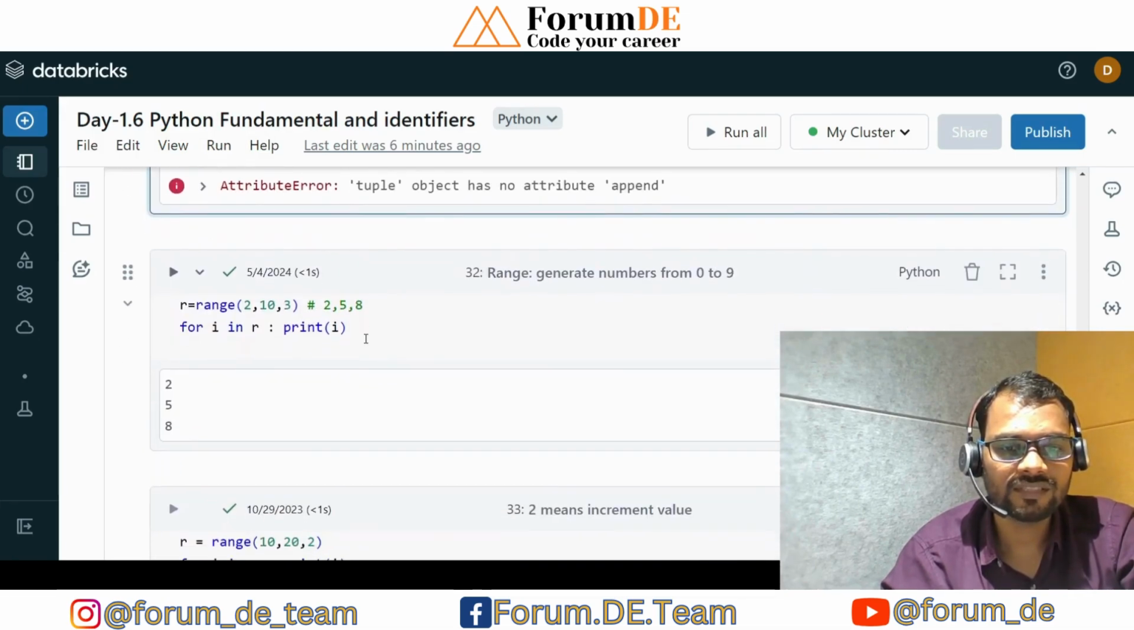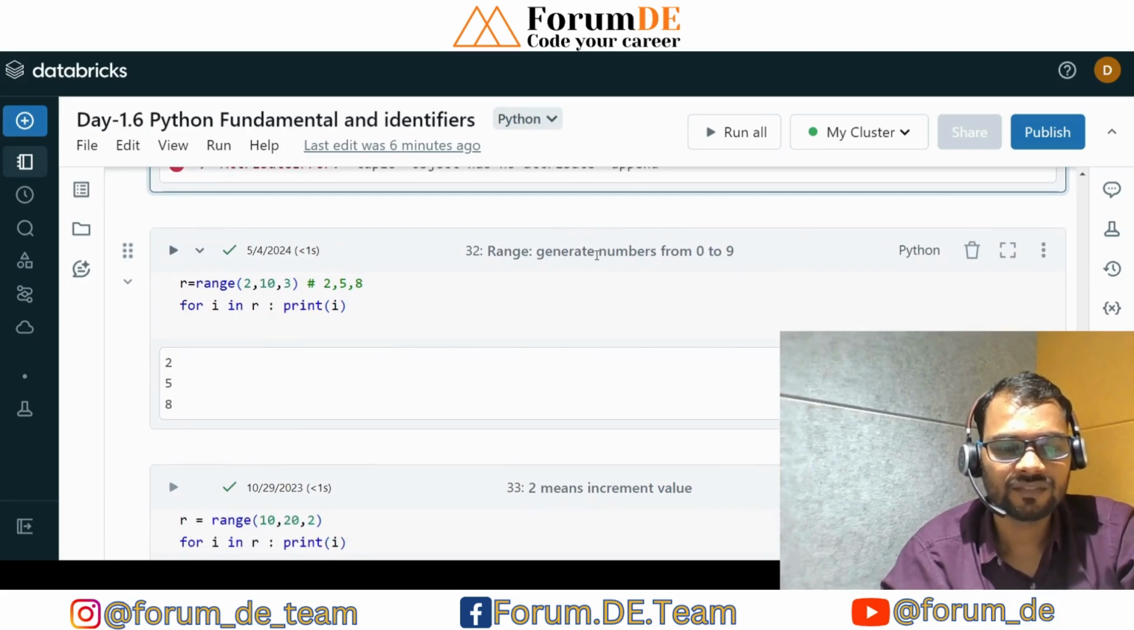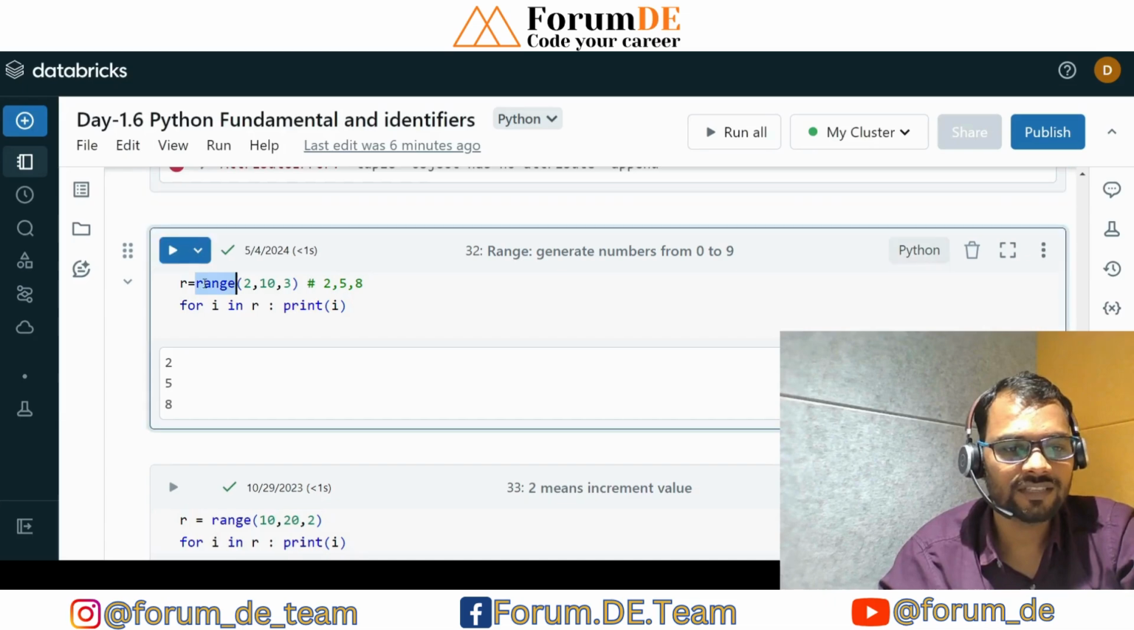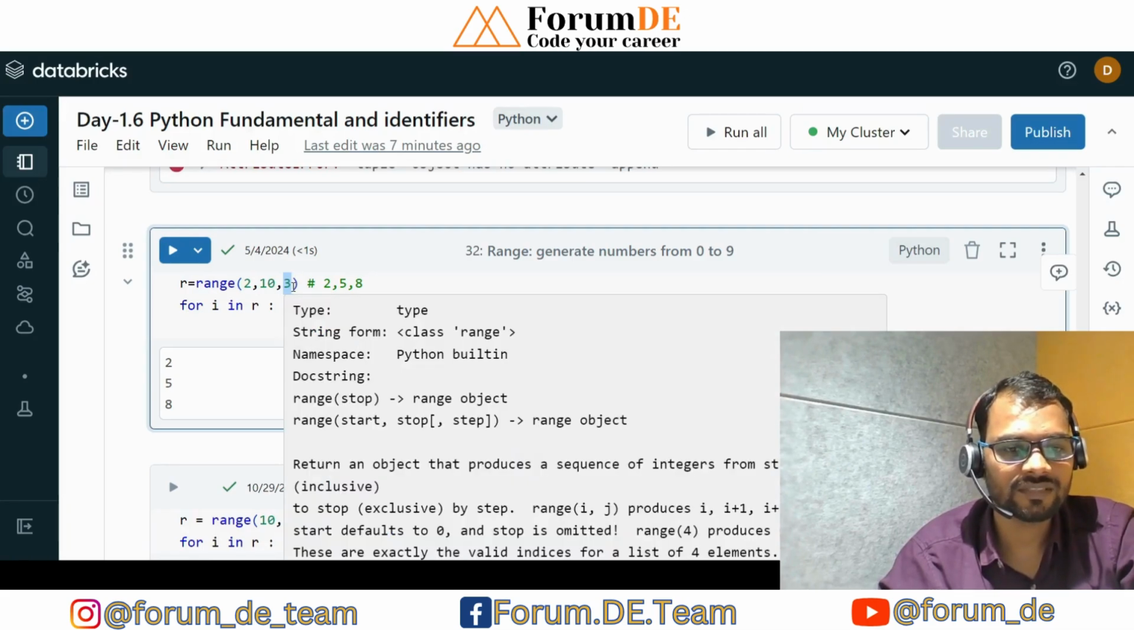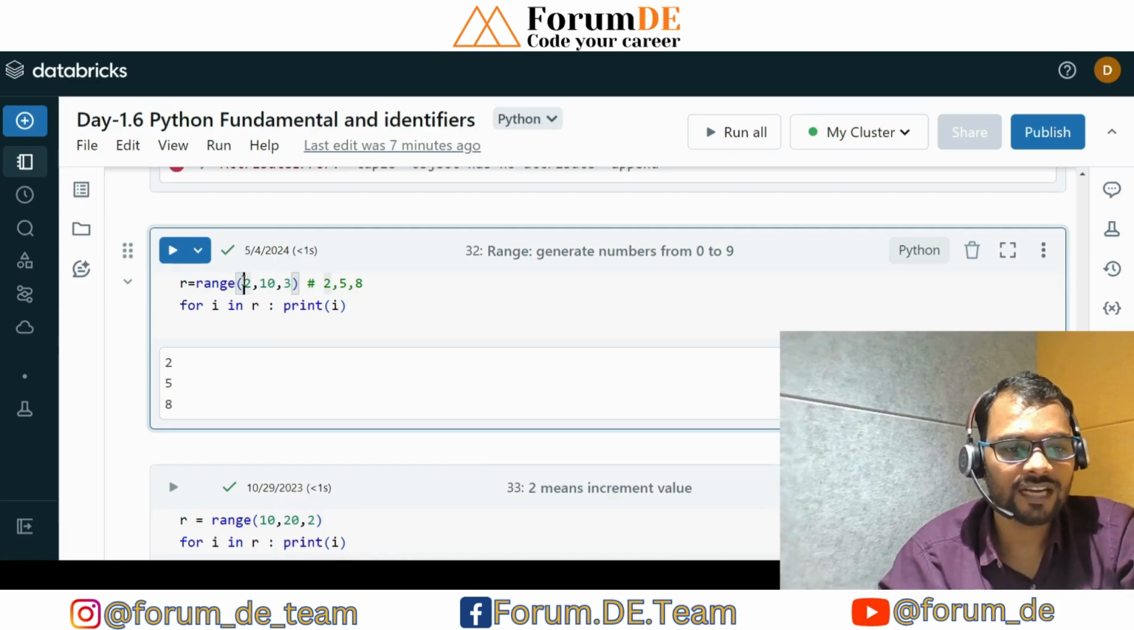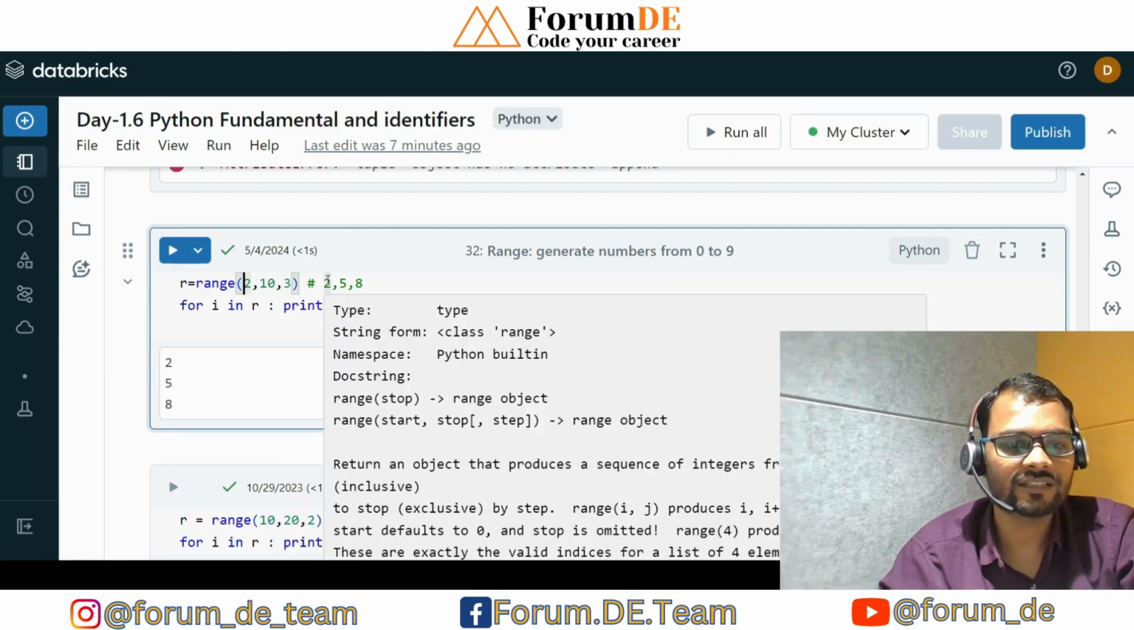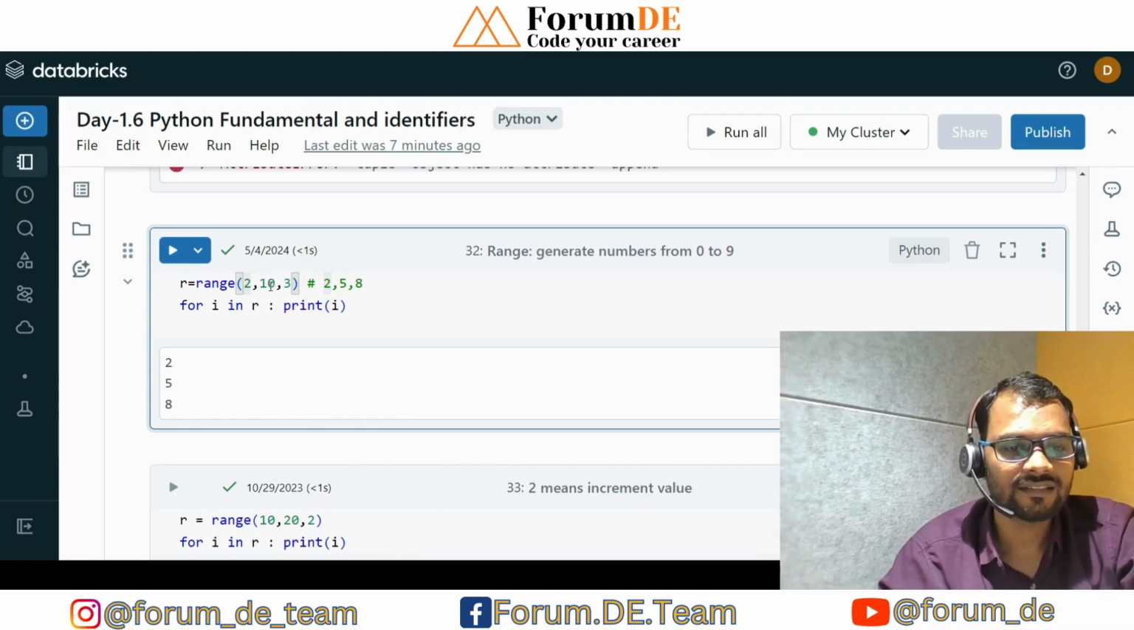Now coming to the range data type. The range data type is nothing but a kind of sequence we are going to generate, right? Suppose that we have a range from 2 to 10, and how many steps? 3 steps. So this is the starting value, this is the end value, and this is the increment, meaning three steps, right? So starting from 2, and how many steps? 3 steps, 2 then 5 then 8, right? So if I print that, it will contain 2 5 8.